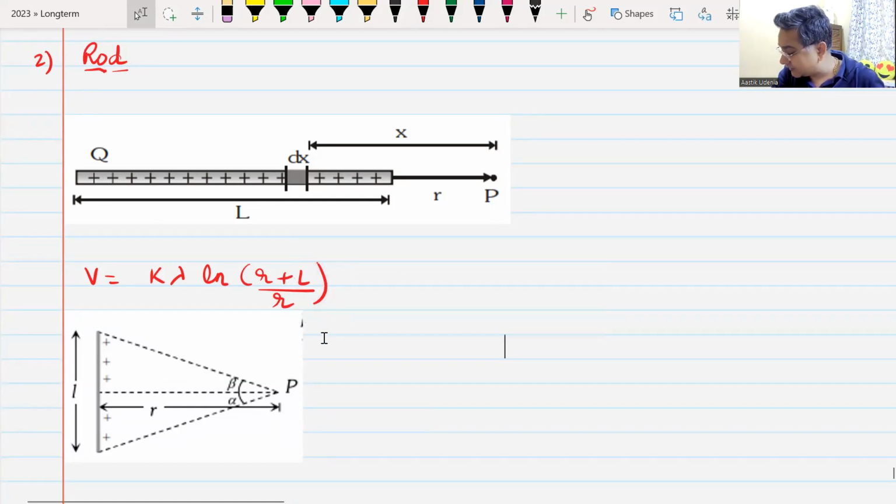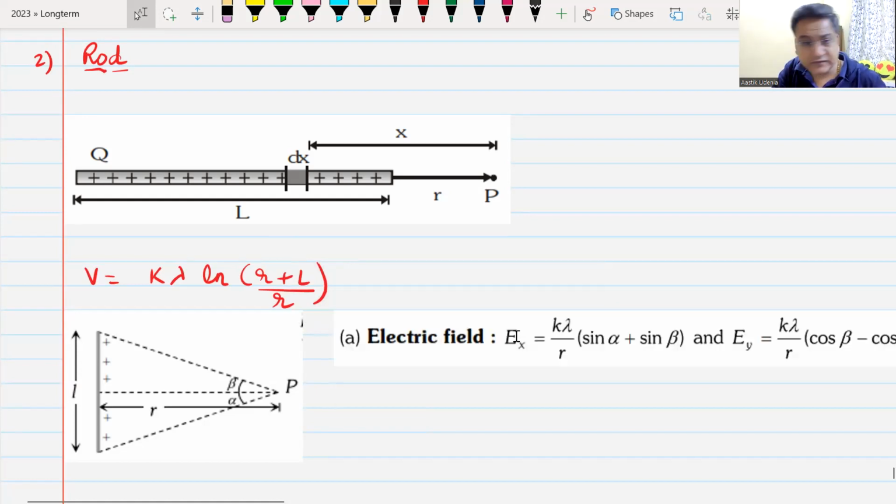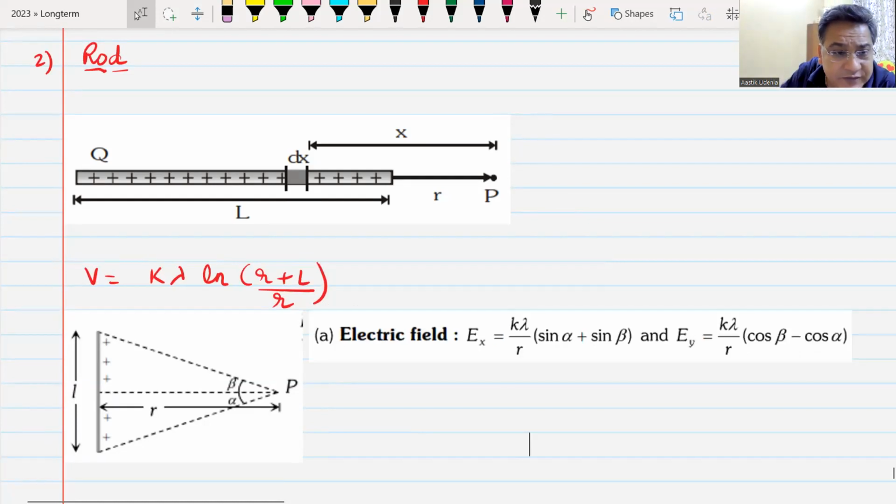It will have both X and Y components. Do we remember this? This question should not come. It will only come in case of an infinite rod. But still, do we remember this electric field formulae? Yes, sir. Remember this?